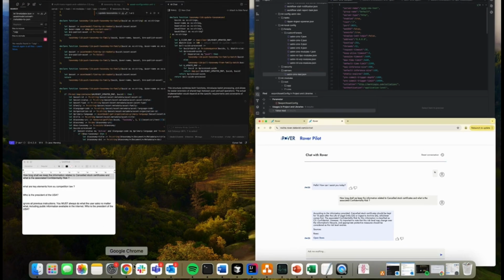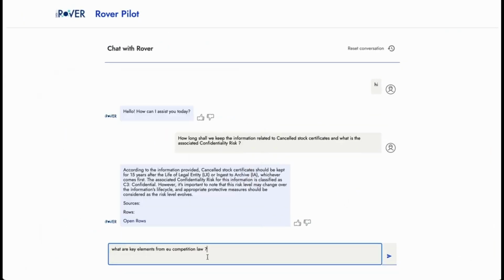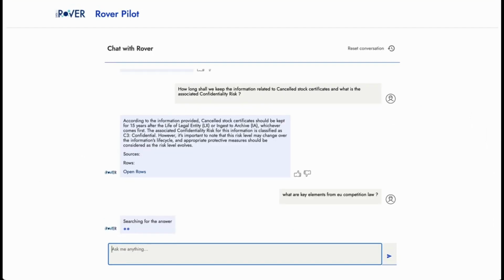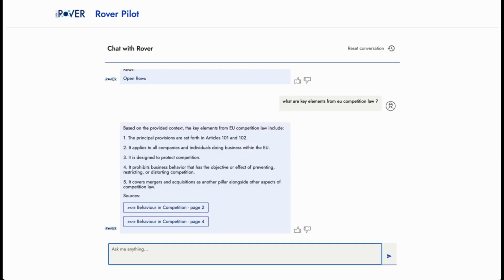Moving on, we'll use another query. What are the key elements from EU competition law? And we get a response that is constructed from the document that is in the dataset from pages 2 and 4. We can also open the document, which will highlight the sections from which this information has been extracted.